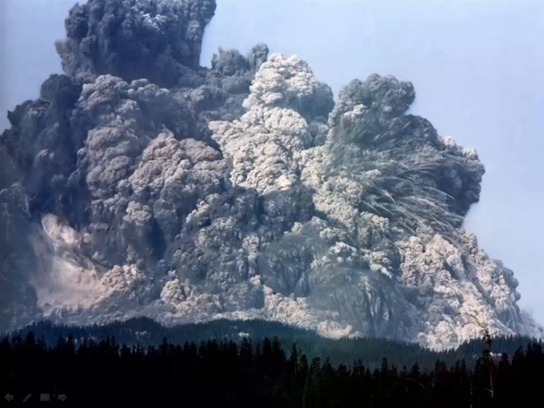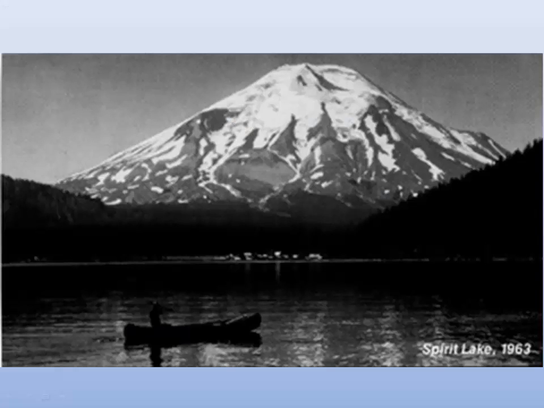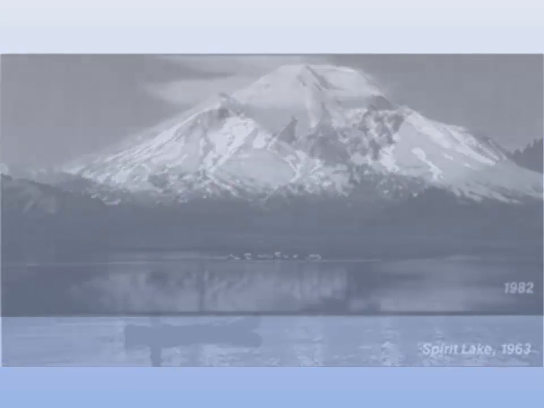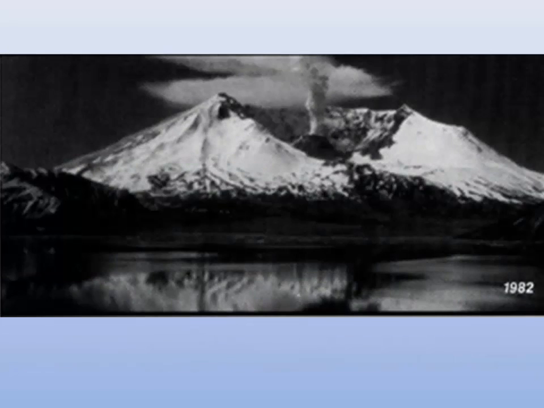Here's another example. This is Mount St. Helens in Washington. And in the 1980s, it erupted very explosively and destructively. This is what Mount St. Helens looked like from Spirit Lake in 1963. And this is the same view from Spirit Lake after the eruption. It blew the top third of the mountain away.